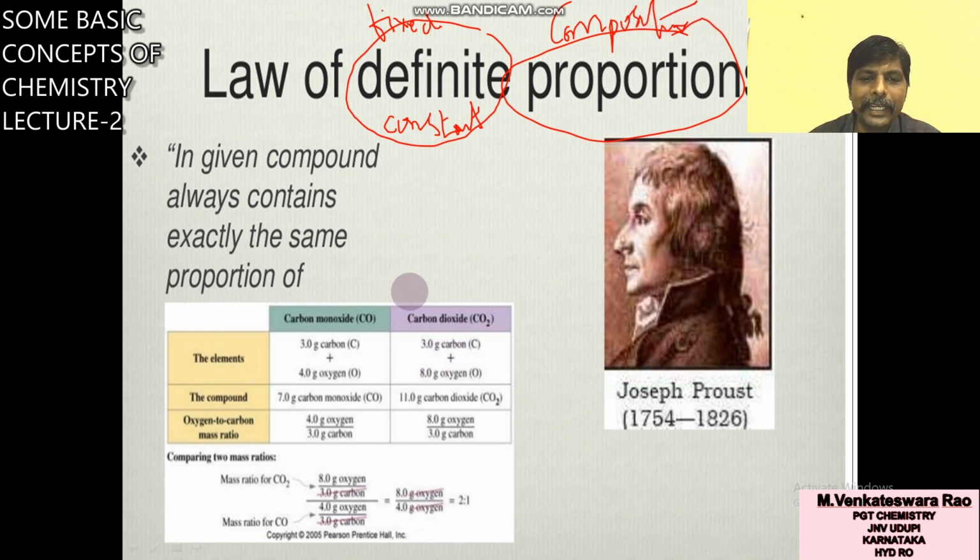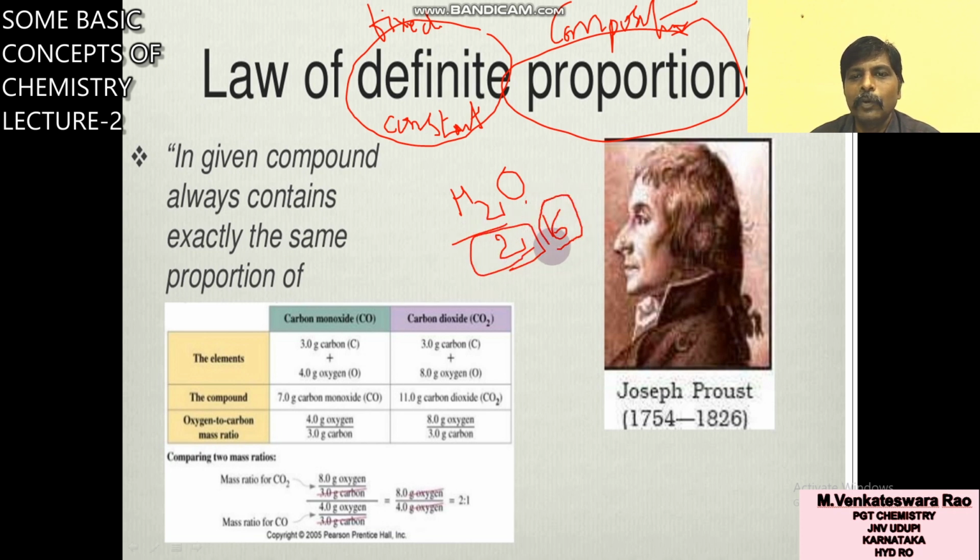For example, you take H2O, water. 2 grams hydrogen, 16 grams oxygen. 2:16, that means 1:8. It is fixed. Whatever the source from where you got the water, inside that water the composition is constant.